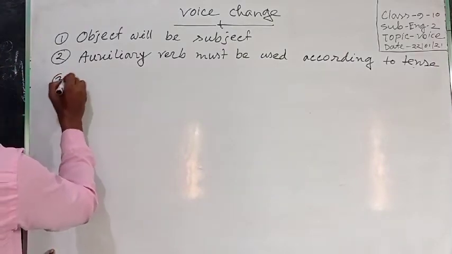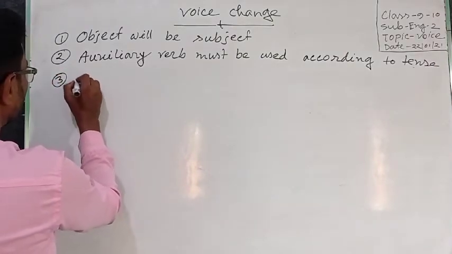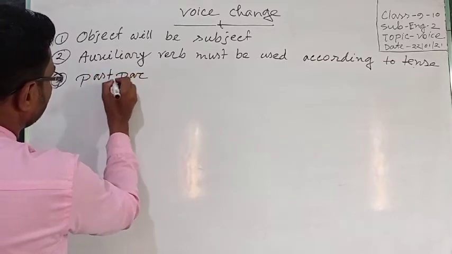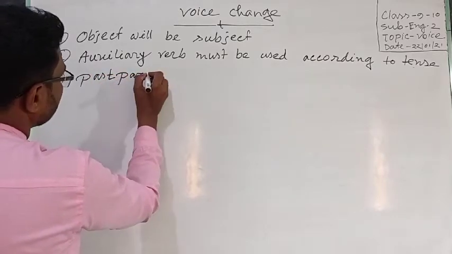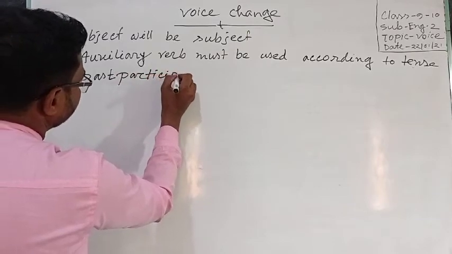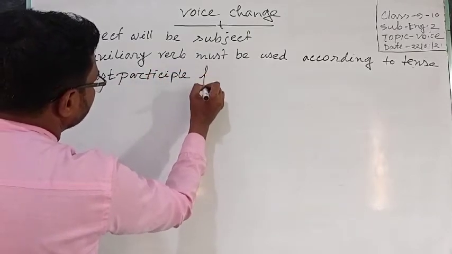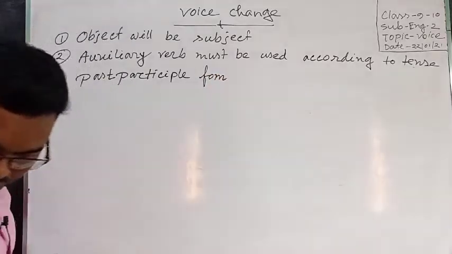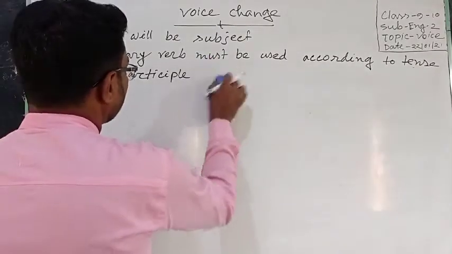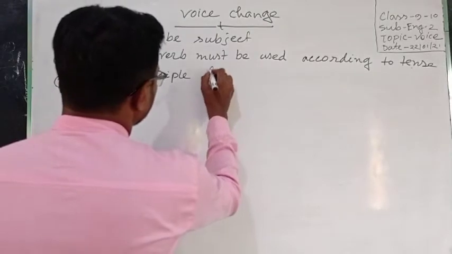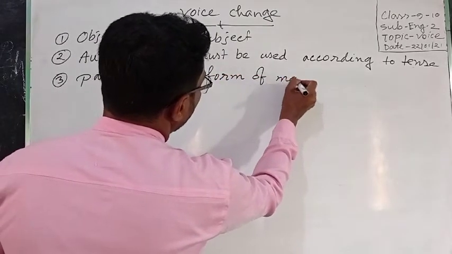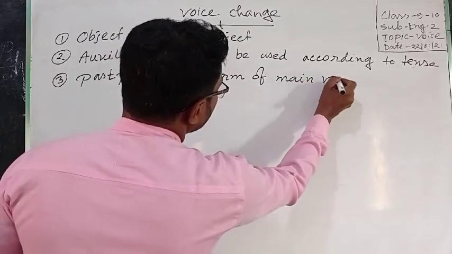Number three, past participle form of main verb.